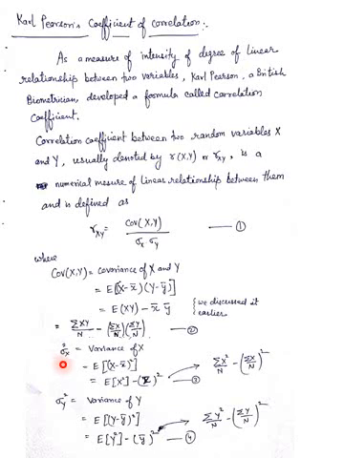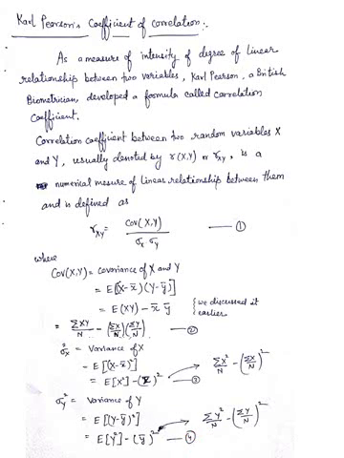So we first calculate the variance of x, sigma x square, which is the expected value of (x minus x bar) square. On expansion, it gives the expected value of x square minus x bar square, and in statistical data, this is summation x square by n minus (summation x upon n) whole square. In a similar process, we get the variance of y. These two are equation 3 and equation 4. These equations are the variances, and if you take the positive square root of these two, the result is the standard deviation.